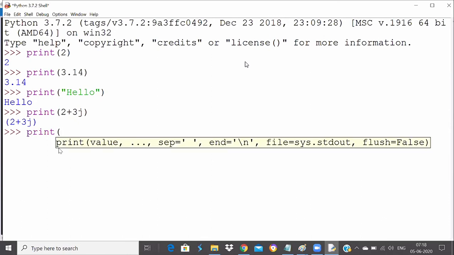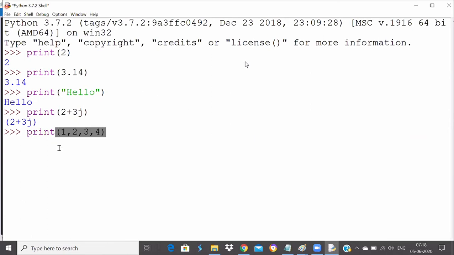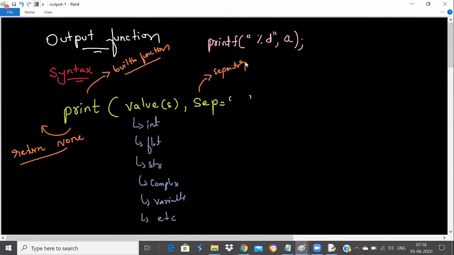You can give a couple of integer values to be printed, separated by comma. It will not print commas there. Instead, it will print a space. Why is it printing a space? We came to know yesterday that the second argument in your print function is called separator, and the default value is space. Meaning that whenever you pass multiple values separated by comma, it will automatically add a space in between them.